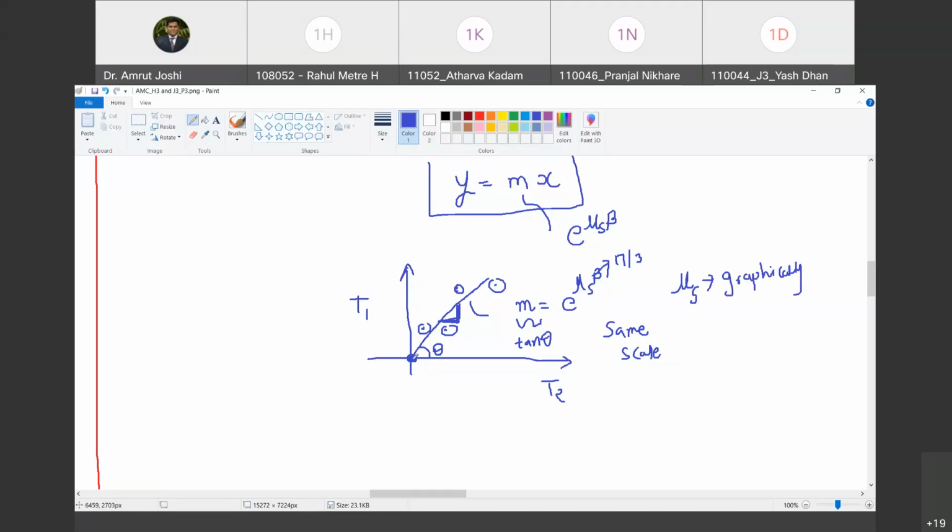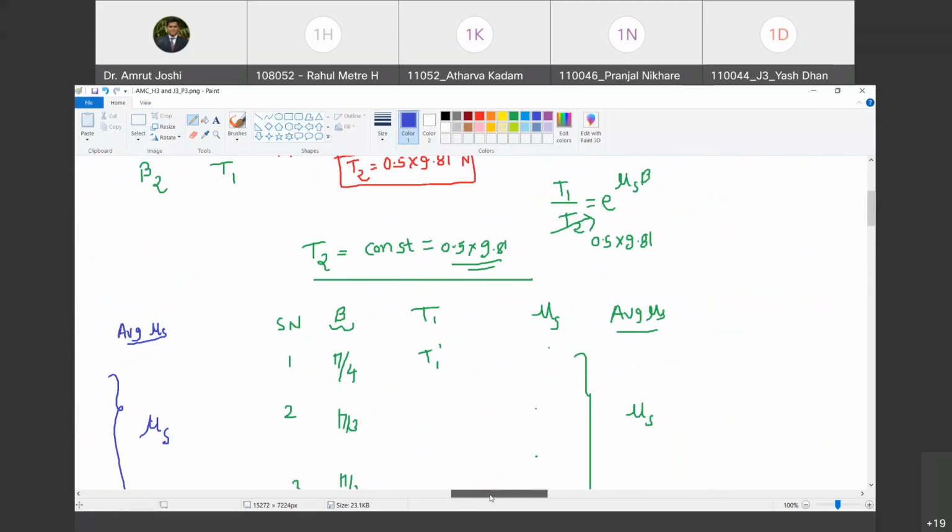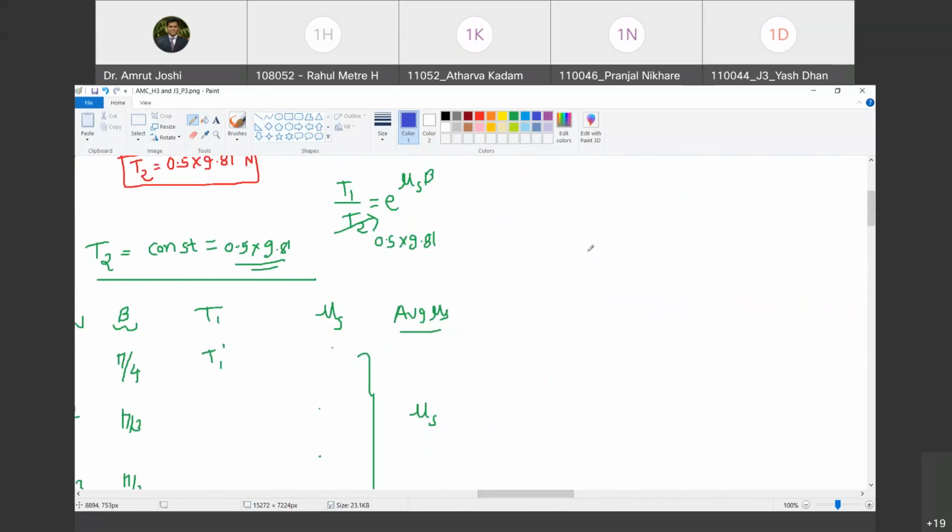What are the key points when you do the best fit? It should be linear fit that passes through origin. अगर origin का point आपने नहीं लिया तो best fit सही नहीं होने वाला है. Are you with me? Okay, so this was about the first part. Now let us look at the second part. Second part में T1 upon T2, but now T2 is known, is equal to e raised to mu s beta. Do you agree with me? Are you with me? Yes.